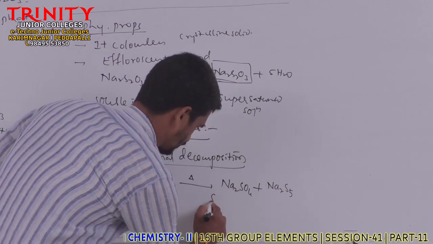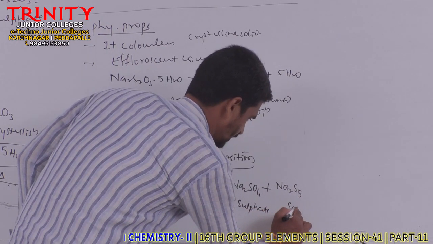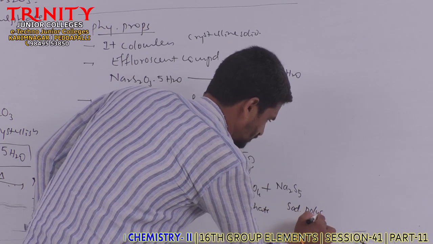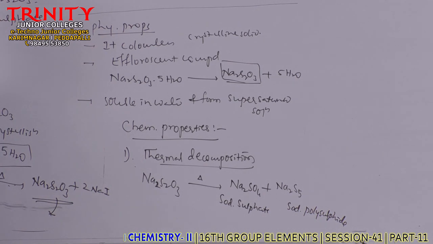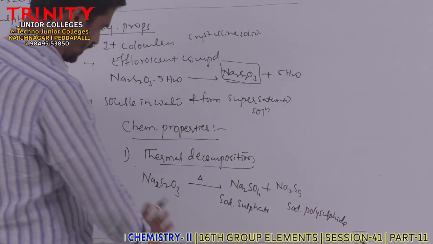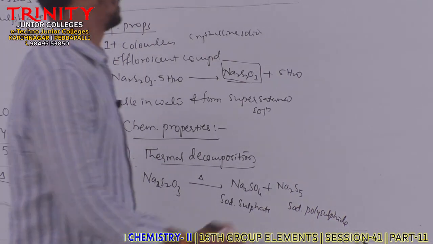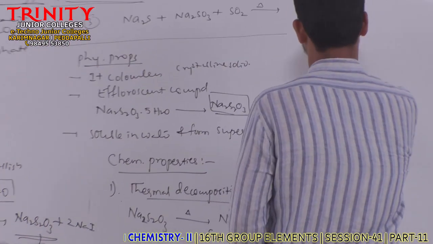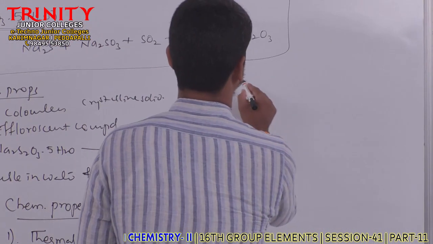So sodium sulfate is formed as well as sodium polysulfide. Like this we can say this is about thermal decomposition. Clear? And other chemical properties, that is the second one,